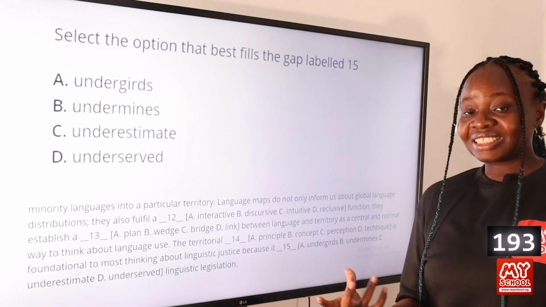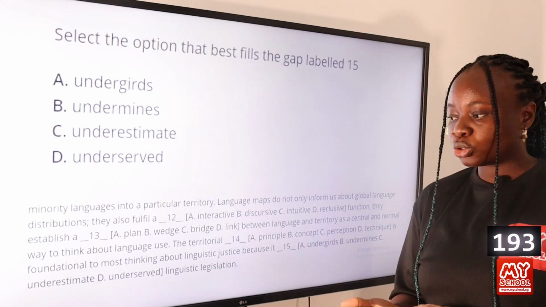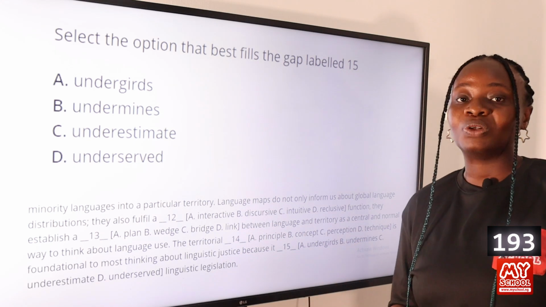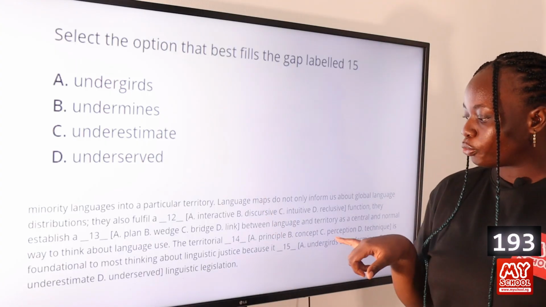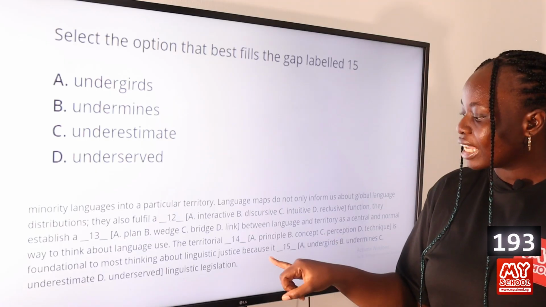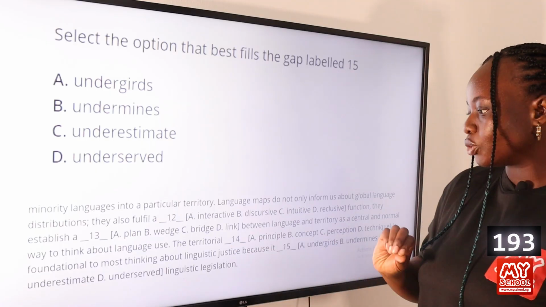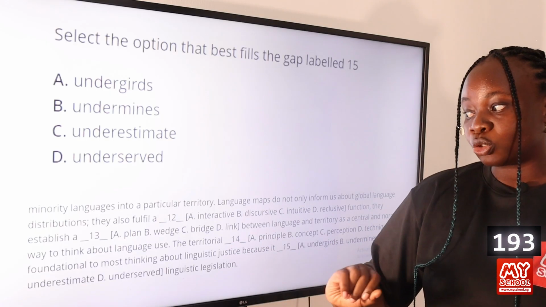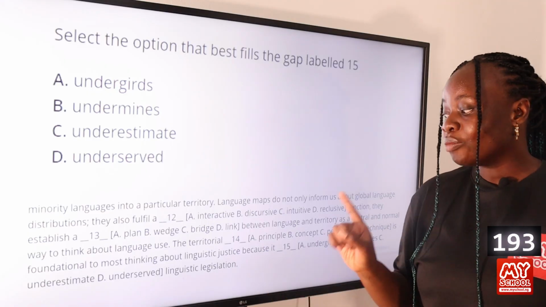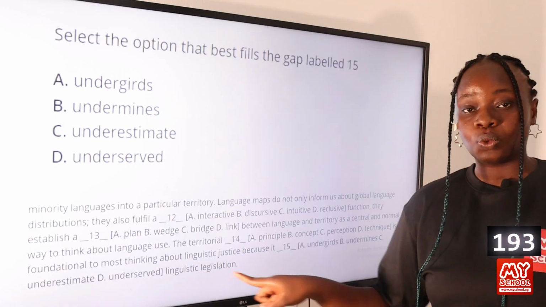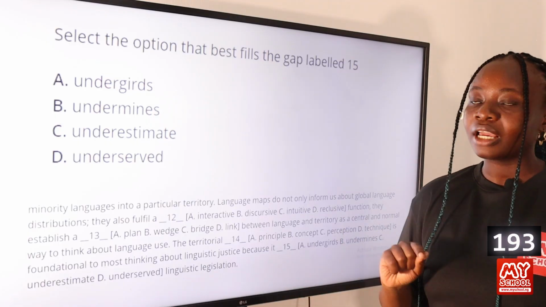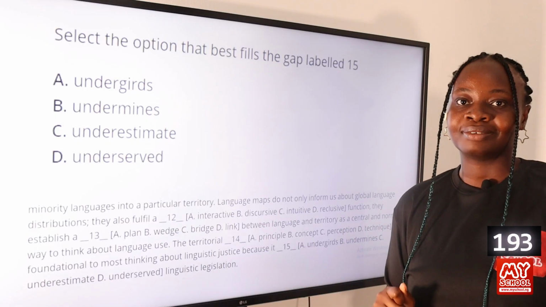So something that serves as a foundation, as a support for another thing, is something that undergirds it. So undergirds is the best option to fill in that gap. It helps to explain that it is this territorial principle that is foundational to most thinking about linguistic justice because it supports, it is the foundation for linguistic legislation. So option A, undergirds, is the answer to this question.